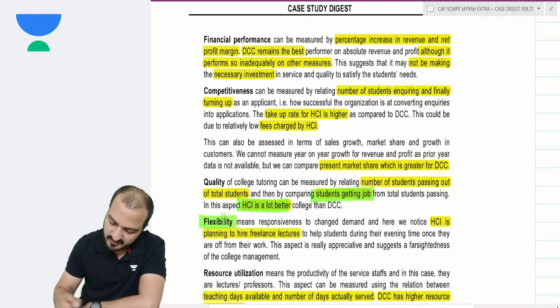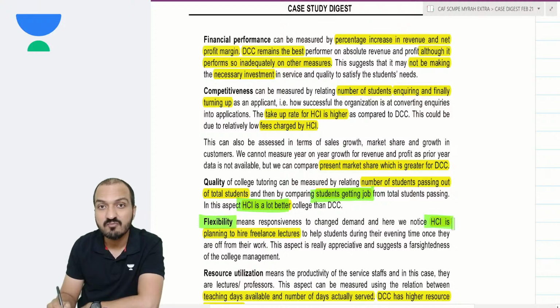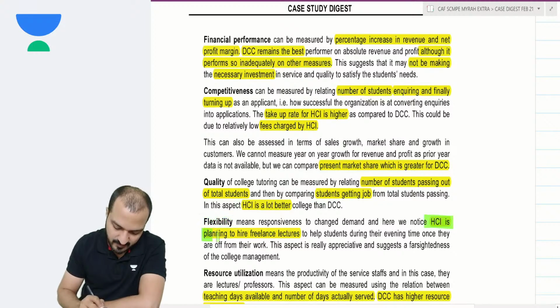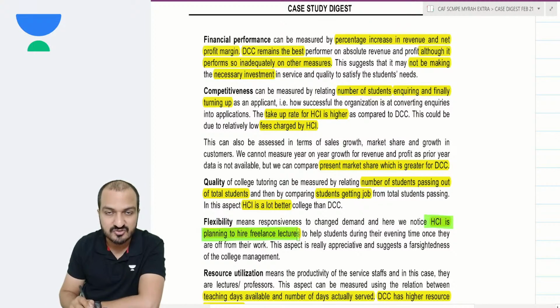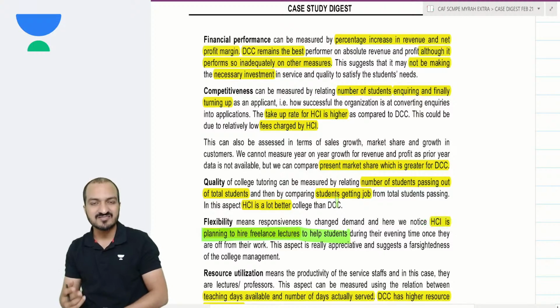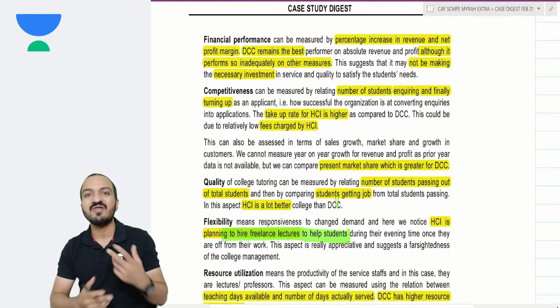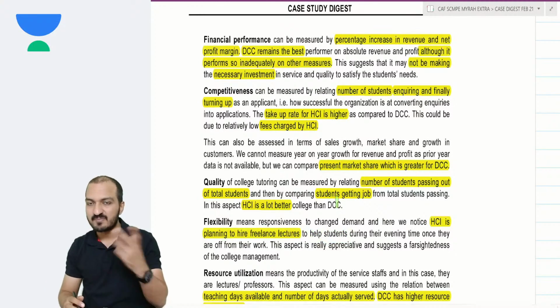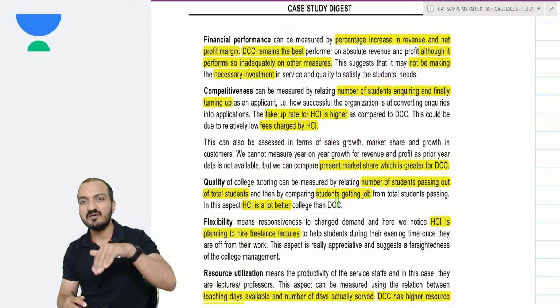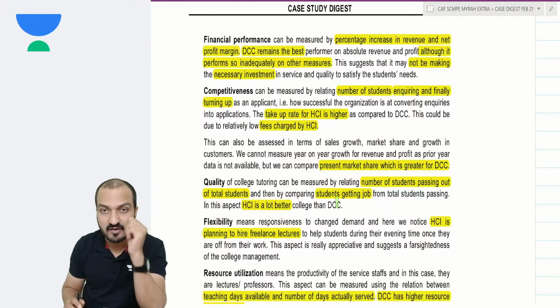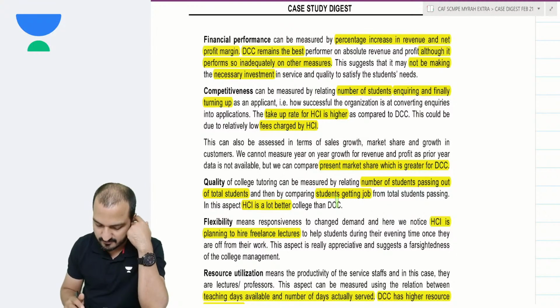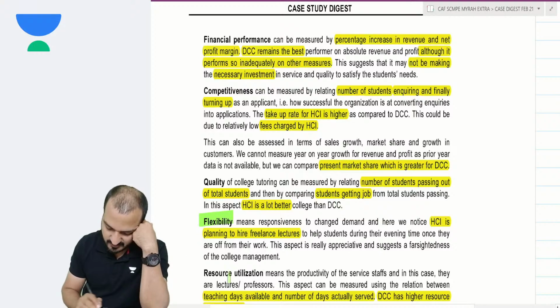Flexibility. Well, HCI seems to be more flexible because they have planned to hire freelance lecturers to help the students during evening classes. That will make things more flexible for the students. If the students miss the morning classes, they can attend evening classes with the freelance faculties to get their doubts cleared. That is basically giving flexibility.